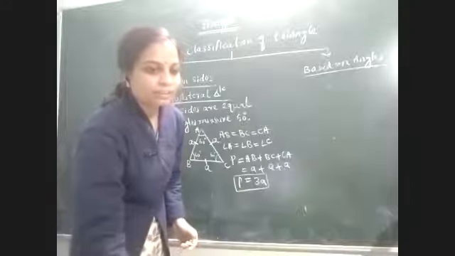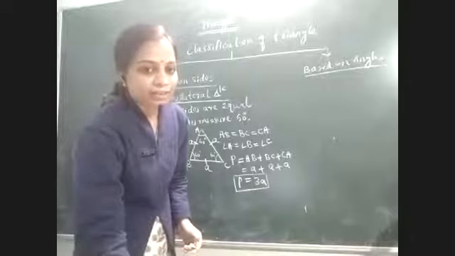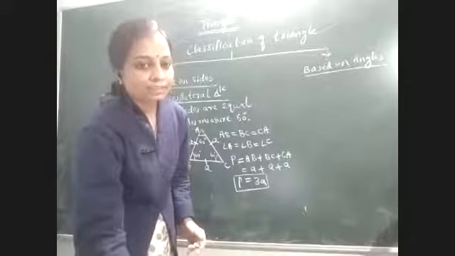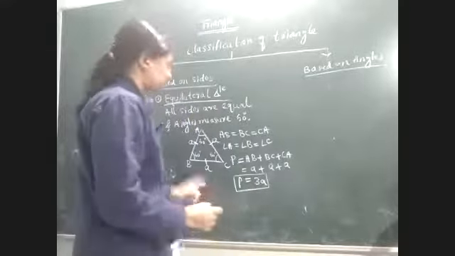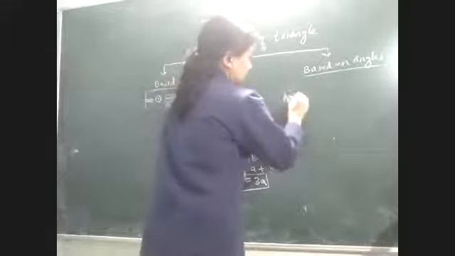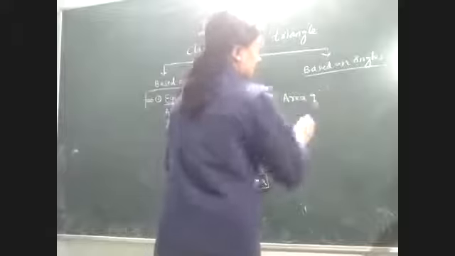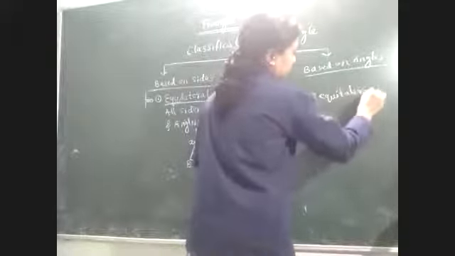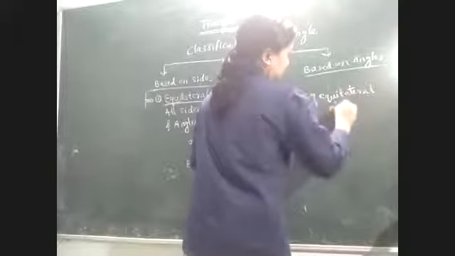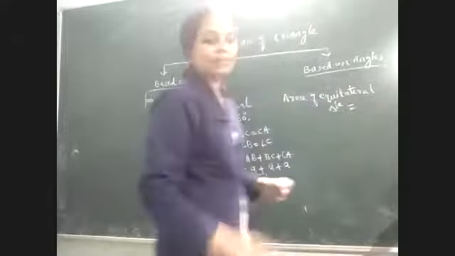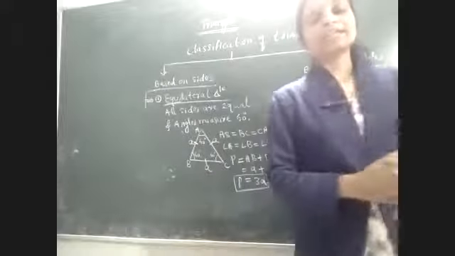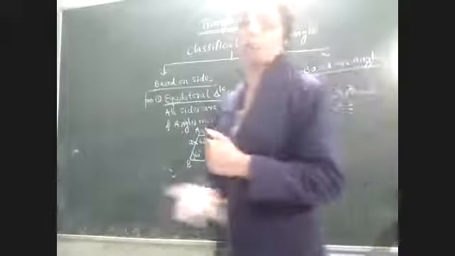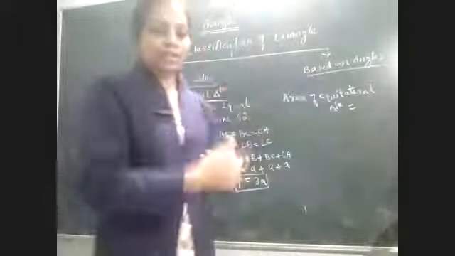Next, let's move to the, what? That is area. Area of the triangle. So here, let's see the area of the equilateral triangle. What is the area of the equilateral triangle? You tell me. What is the formula for finding the area of a triangle?